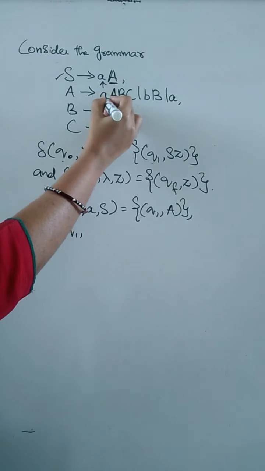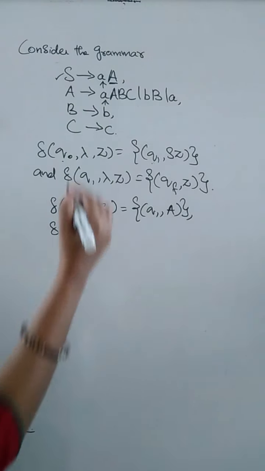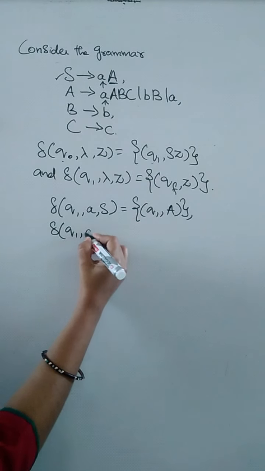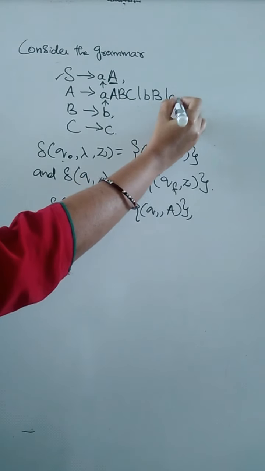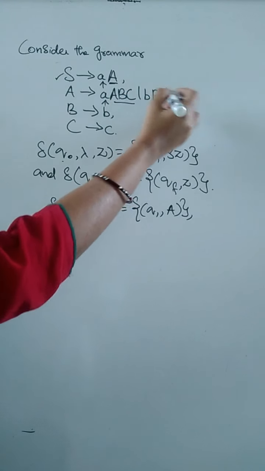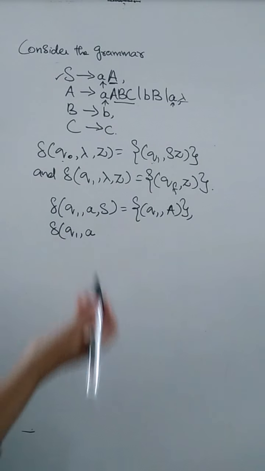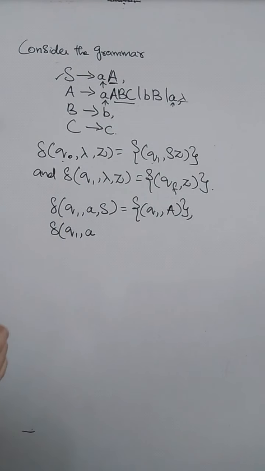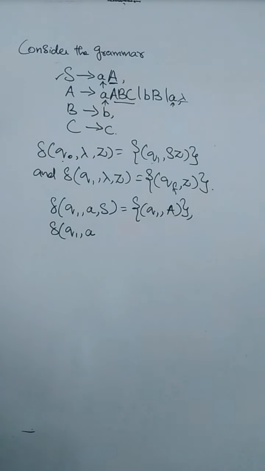Next we can write it for the next production. The first possible input string here is a, so we can write a here. For the input string a, we have 2 things: one is ABC, a non-terminal string, and the other is lambda. So we have to write the transition by considering these 2 productions.